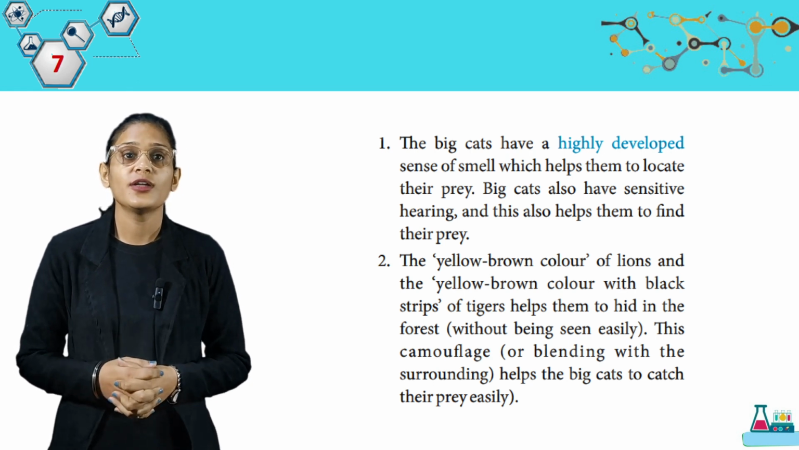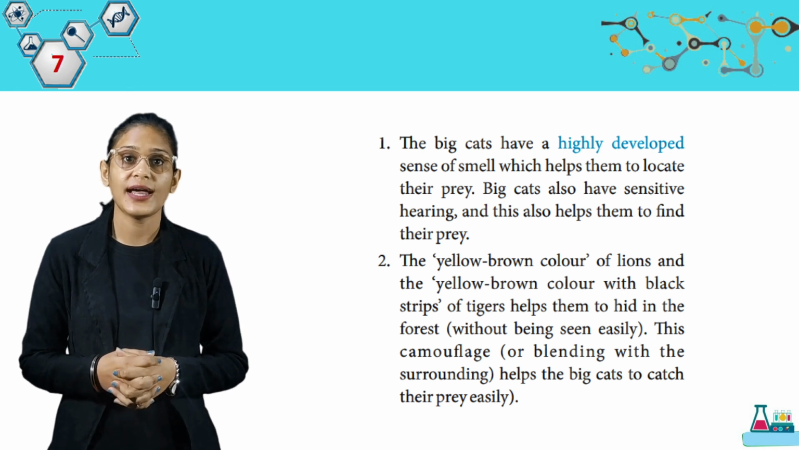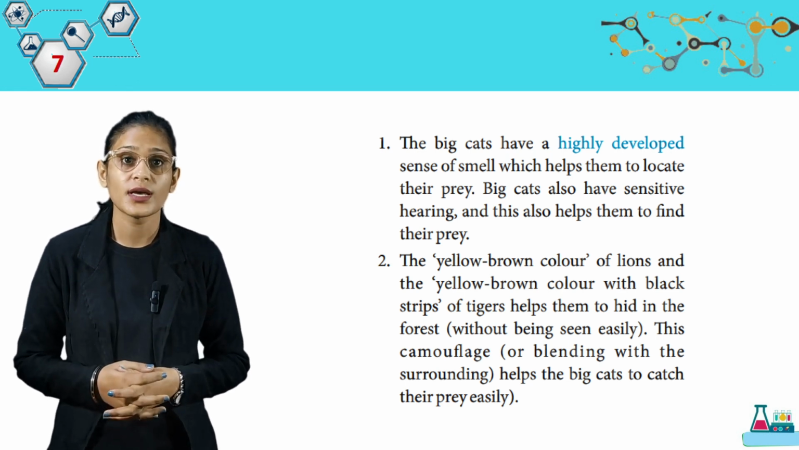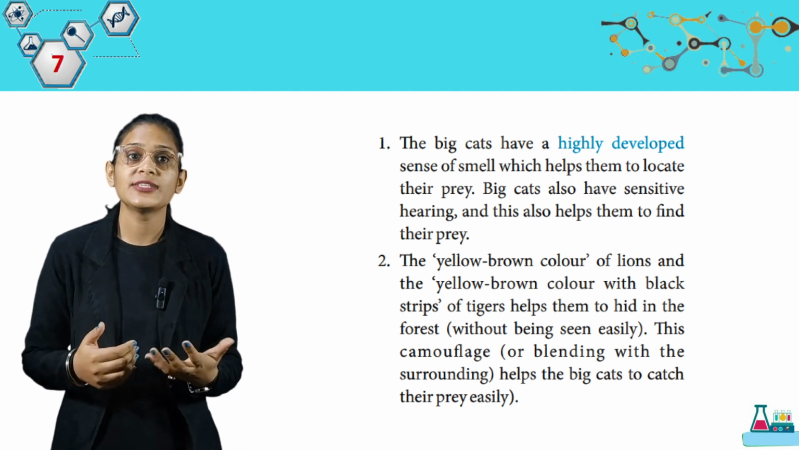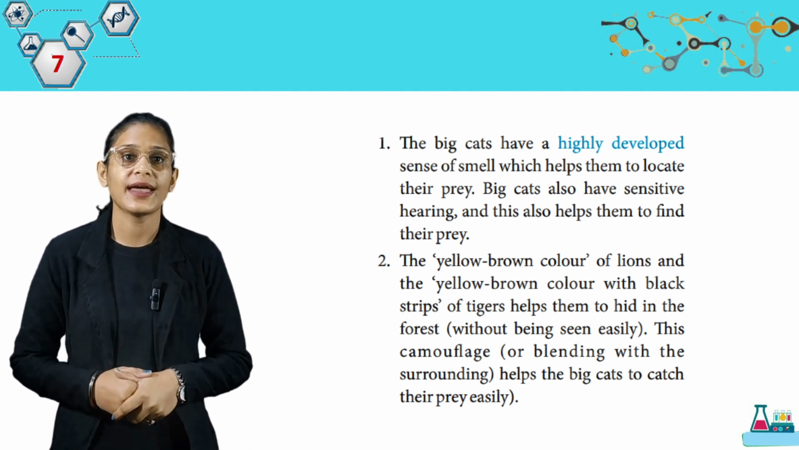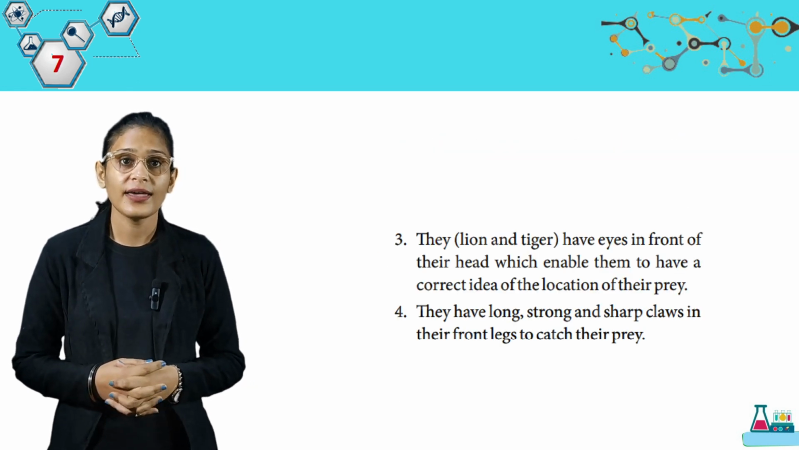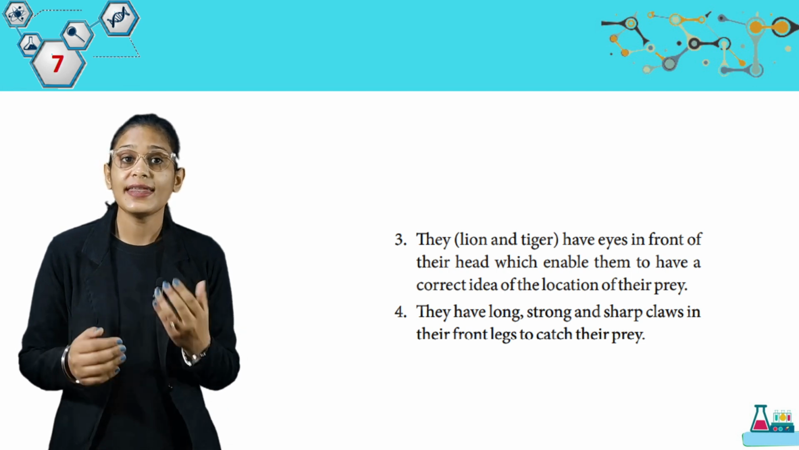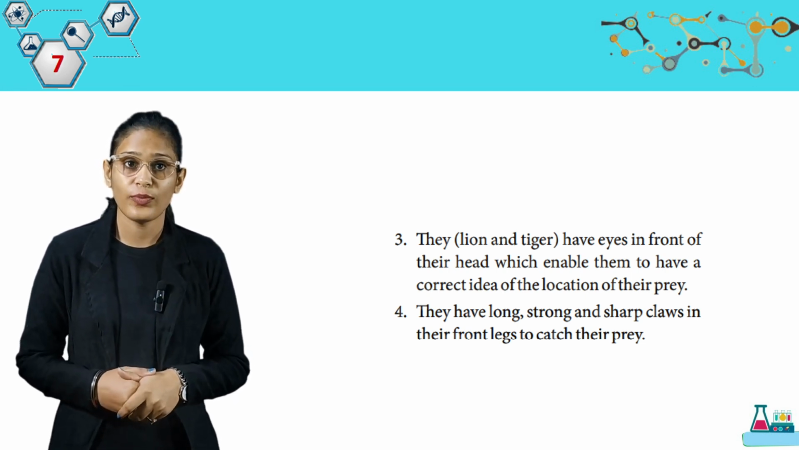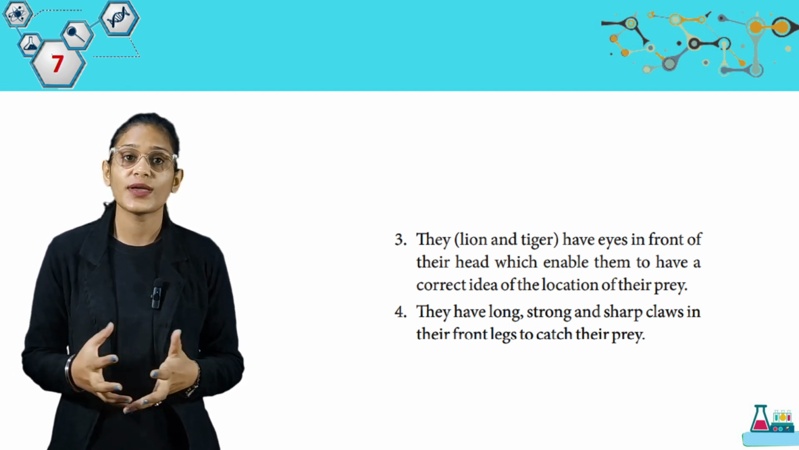The yellow-brown color of lions and the yellow-brown color with black stripes of tigers help them to hide in the forest without being seen easily. The camouflage or blending with the surrounding helps the big cats to catch their prey easily. The lion and tiger have eyes in front of their head which enable them to have a correct idea of the location of their prey. They have long, strong and sharp claws in their front legs to catch their prey.